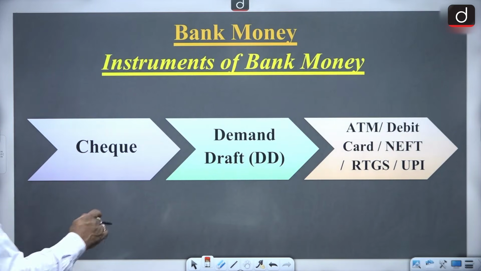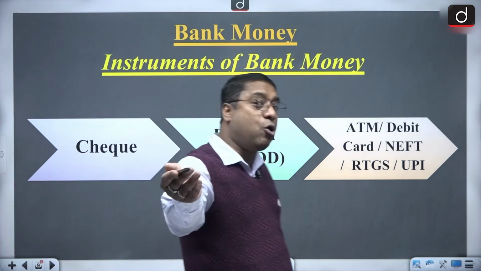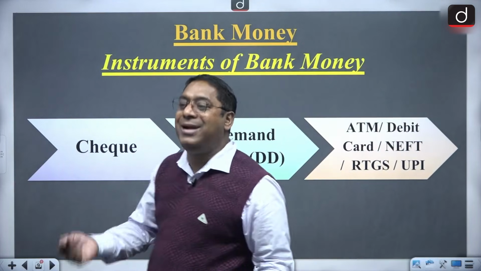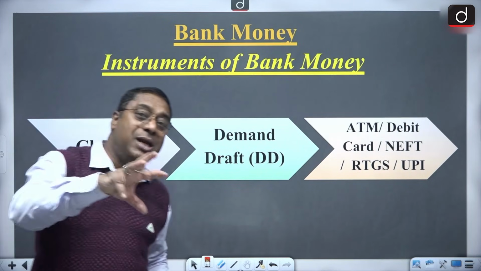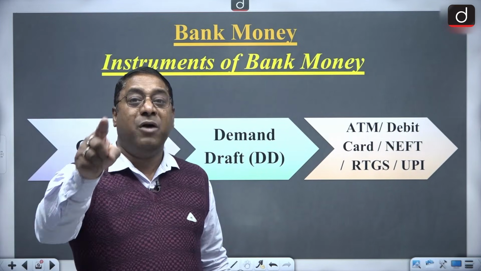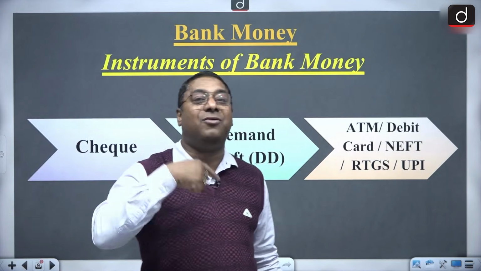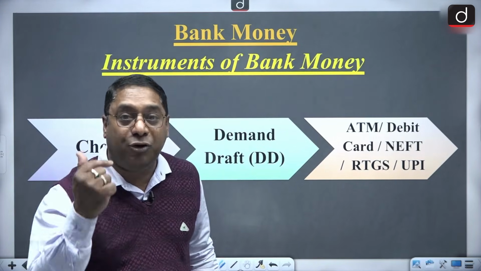Then, as I said, bank money. Bank money was also called what? It was also called credit money. That means bank money is with regard to the demand deposits which you and I have in our banks, and that can be transferred or withdrawn.